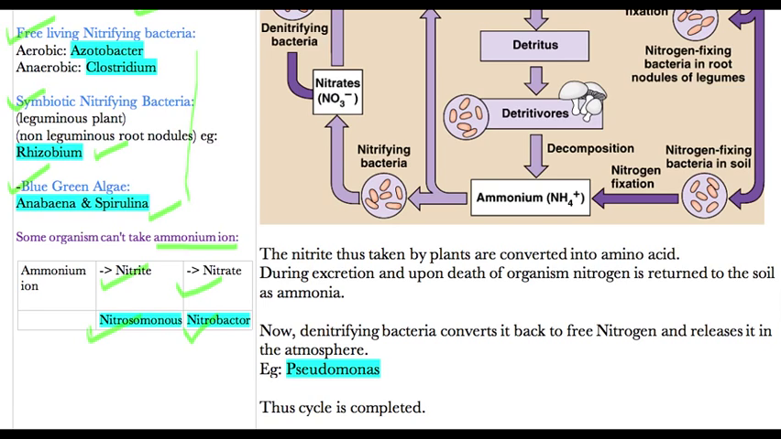Then the nitrates thus taken by plants are converted into amino acids, or source of protein. During excretion and upon death of organisms, nitrogen is returned to the soil as ammonia. Now that nitrogen has been taken as amino acid and upon excretion it will come back as ammonia, that ammonia should be converted into free nitrogen which can be sent back to the atmosphere, and that is done by another type of bacteria, the denitrifying bacteria, the name of which is Pseudomonas. So try to remember all these names.